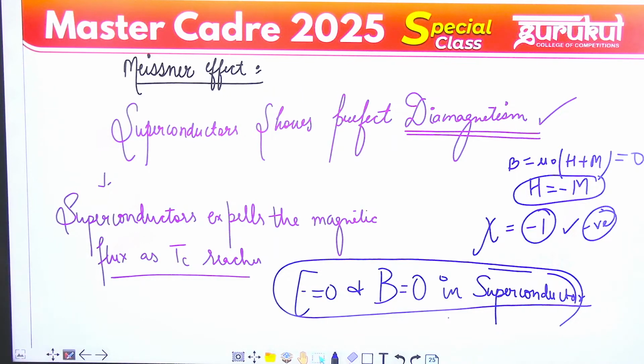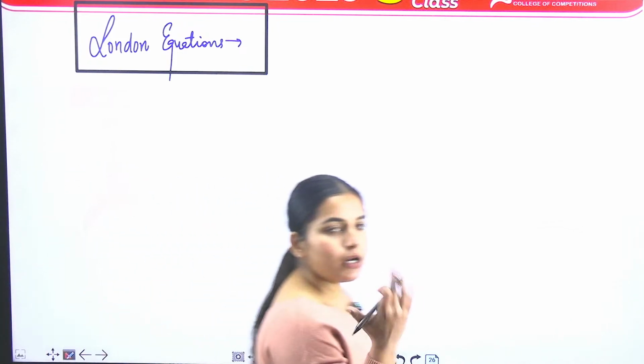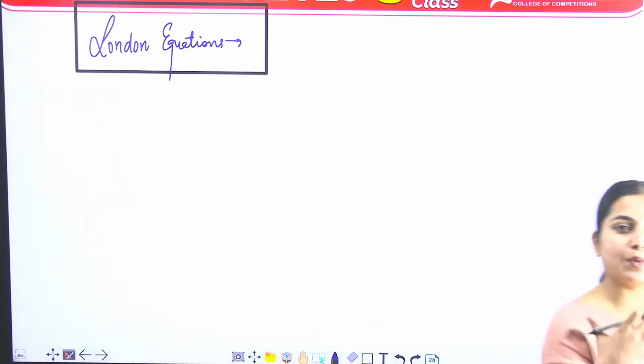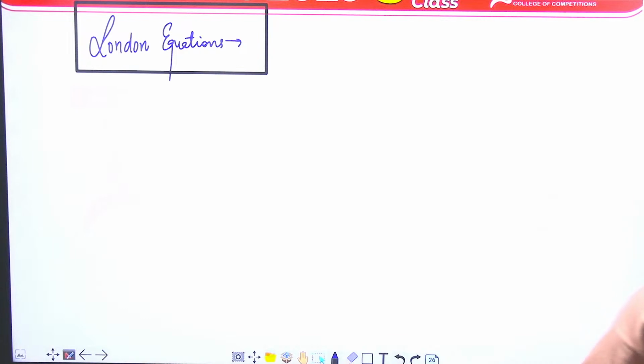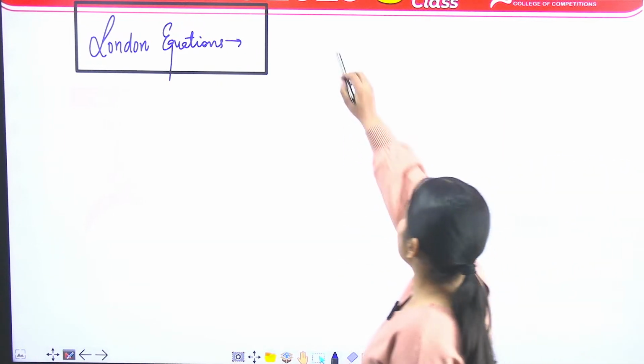Now let us discuss the London equation. तो बच्चे मैंने आपको बोला कि magnetic flux जो है that get pushed out है ना from the interior of the superconductor, but it is not like just zero, एकदम से zero. It is not the case. What is actually happening? Magnetic flux decays from a constant value at the surface to zero value in the interior, but the decay is gradual, not abrupt.